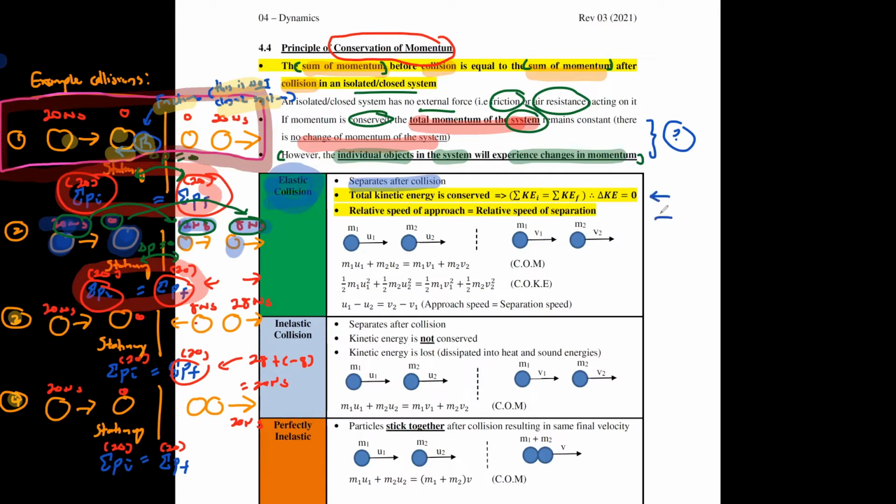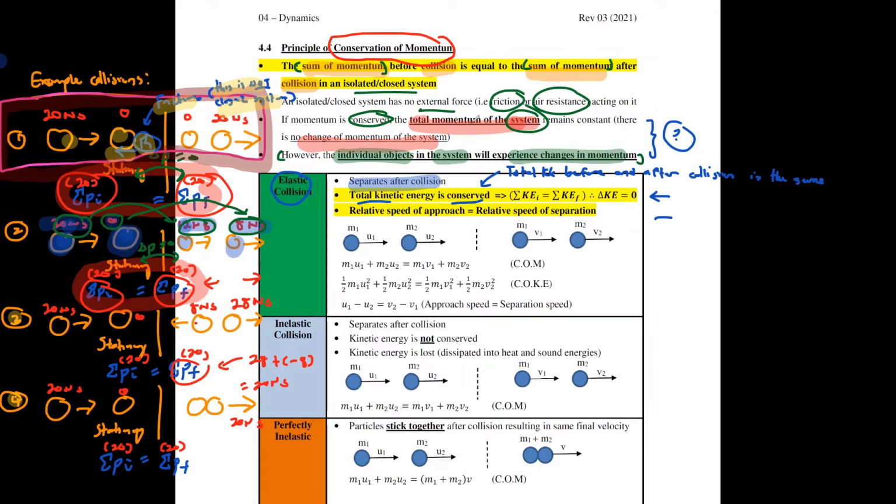What we will tell you is that for an elastic collision, total kinetic energy will always be conserved. When it means total kinetic energy is conserved, that means total KE before and after collision is the same.